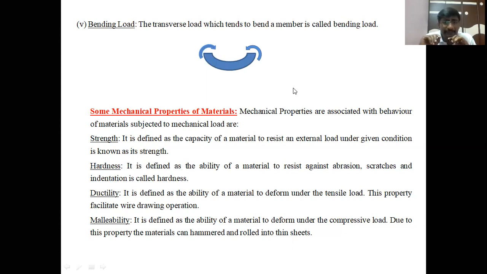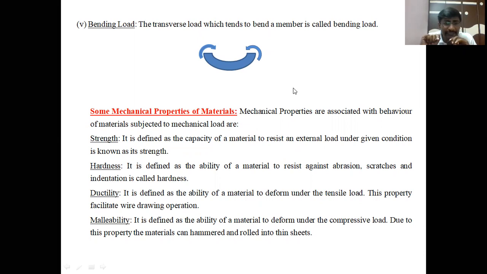Then the second property is hardness. Hardness is defined as the ability of a material to resist abrasion, scratches, and indentation. Abrasion and scratches are the lines produced on the material surface, and indentation is from the load. When the load is applied on that material, holes are created at the surface, which are opposed by that material. If that opposing nature is high, then its hardness is also high. That property is called the hardness.